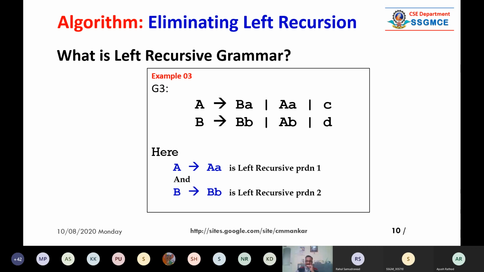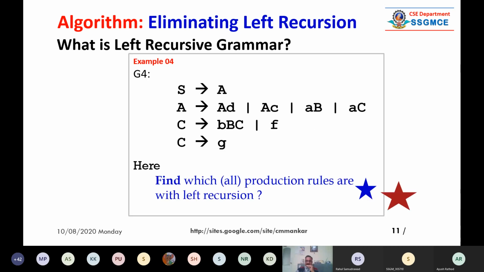So this is an example of the left recursive grammar. Now, let us say the fourth example. It contains a large number of production rules. 8 production rules are there. Just see this example and try to identify the left recursive production rules.